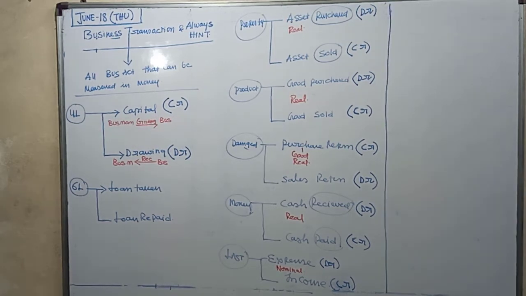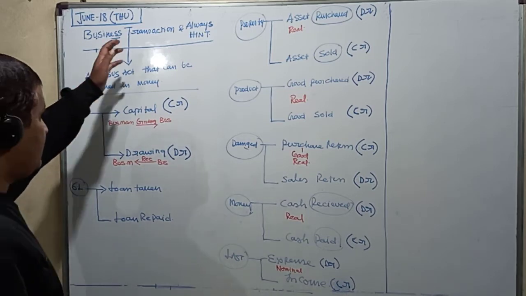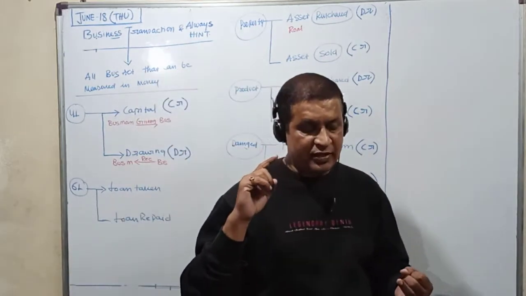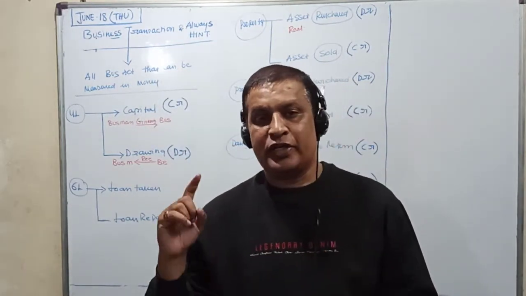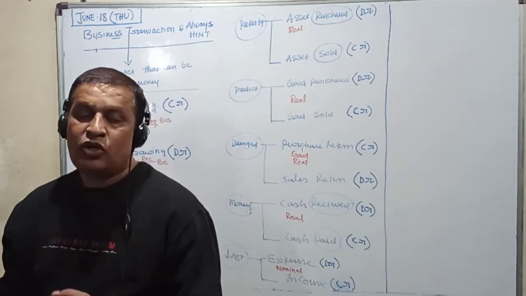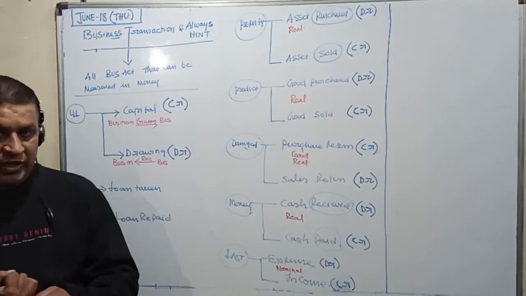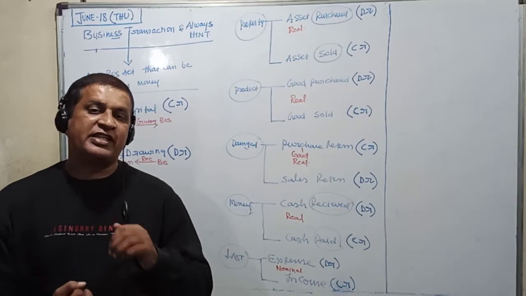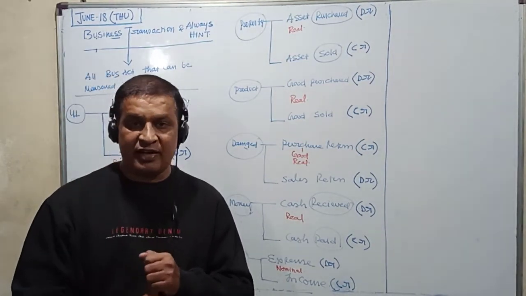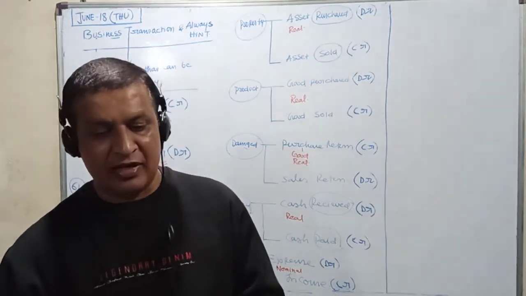Till now we have understood the always hint. Capital is always credit, drawing is always debit, asset purchase debit, asset sold credit, goods purchase debit, goods sold credit, purchase return credit, sales return debit, cash received debit, cash paid credit, expense debit, income credit.